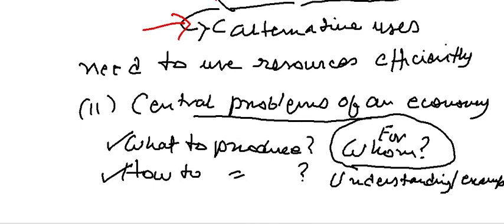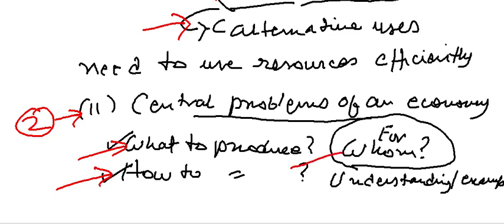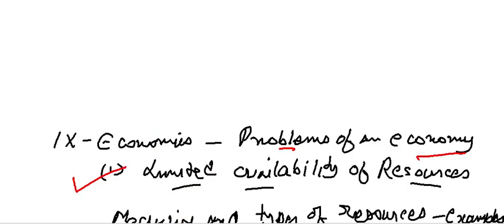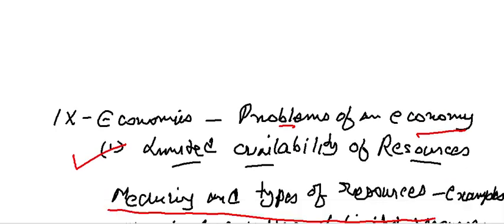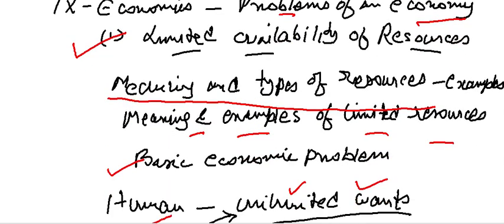And the second part which you are going to study in this part of the syllabus is the central problems of an economy. So there are three basic questions you have to know: what to produce, how to produce, and for whom to produce. This is a very short part of the syllabus, but I think if you study this properly, you can really have some good marks here, some good questions you can answer from here.